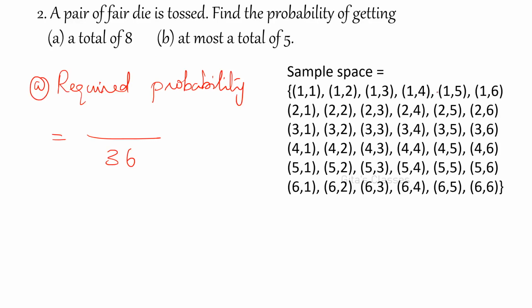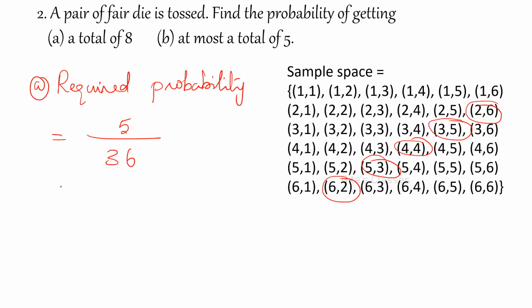A total of 8 means it can be 2 comma 6, 3 comma 5, then 4 comma 4, 5 comma 3, then 6 comma 2. These are the total number of ways to get 8. So 1, 2, 3, 4, 5. So 5 divided by 36. Favorable cases is 5 and the total number of possible outcomes is 36.